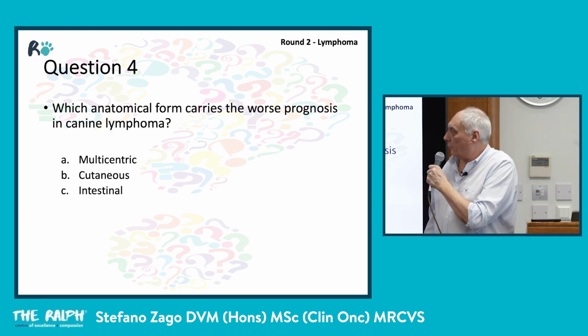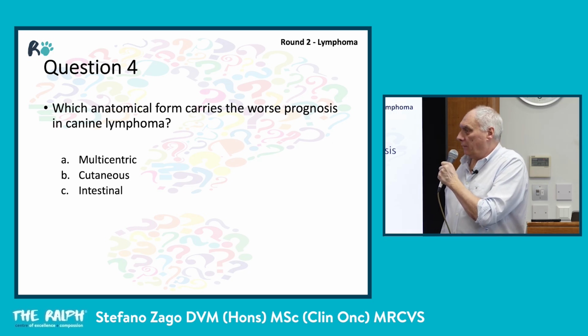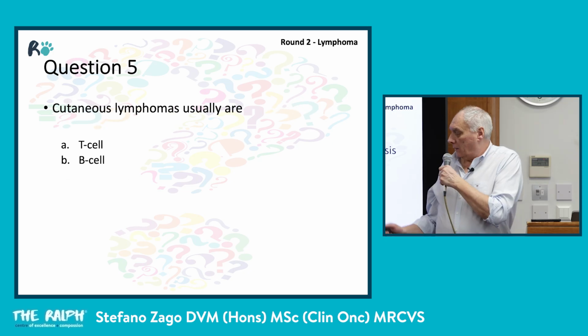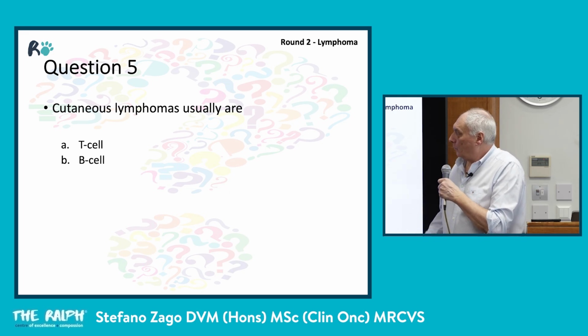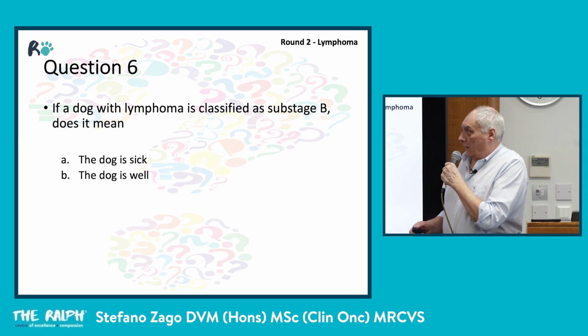Number 4. Which anatomical form carries the worst prognosis in canine lymphoma? A, multicentric, B, cutaneous, C, intestinal. Number 5. Cutaneous lymphomas usually are A, T-cell, B, B-cell. Number 6.